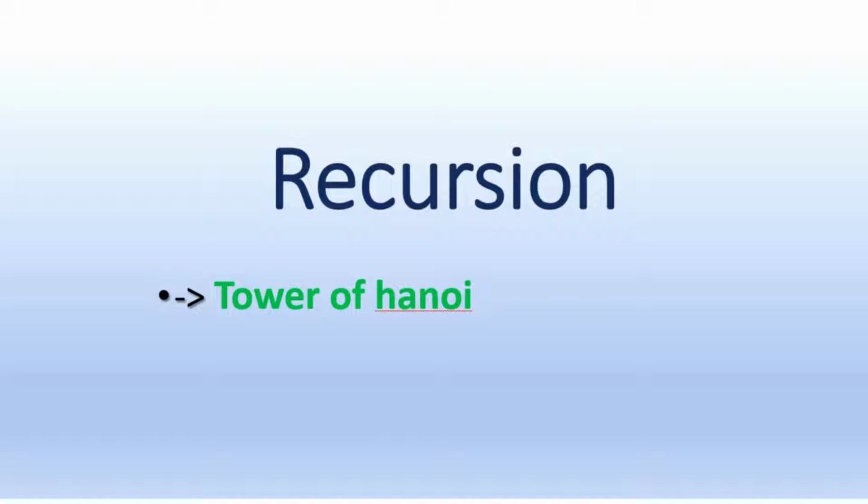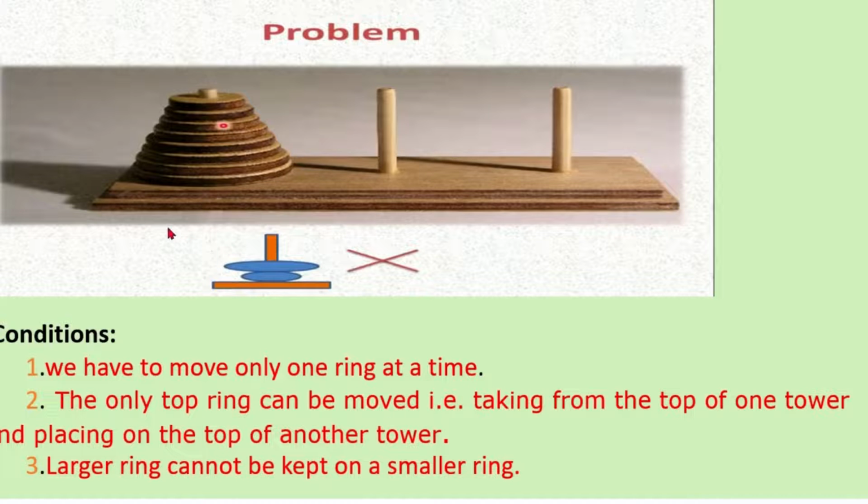Now let's jump into the action. The problem is there are three towers named as A, B, C or 1, 2, 3 and one of the towers is having a stack of rings in decreasing order of sizes from bottom to top. We have to transfer all these rings from tower A to tower C by the following conditions.